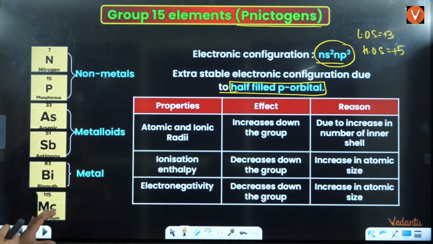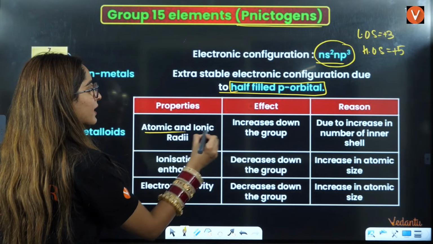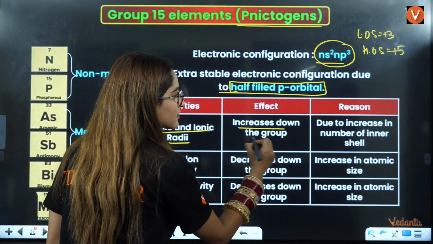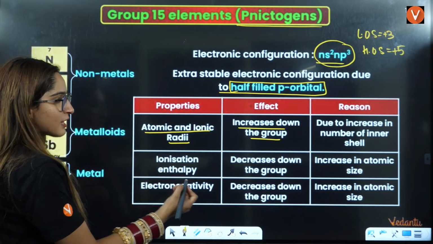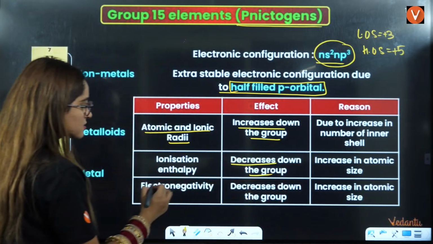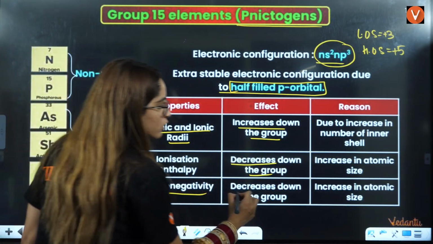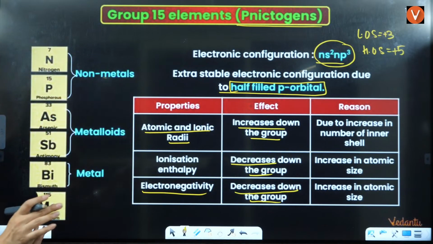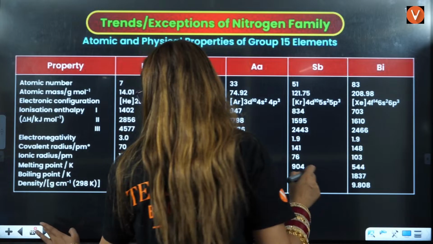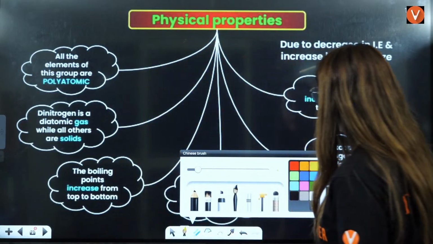And what you will see here, right? If you talk about the properties, atomic and ionic radii, it is increasing down the group due to number of inner shell, right? Ionization enthalpy, there is no exception, it decreases down the group. Electronegativity also decreases down the group. These are the general properties, right? Now let us talk about the important properties here with the help of this chart here, right?